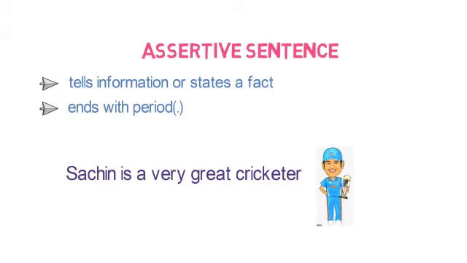Let's proceed to the next one, that is assertive to exclamatory. Assertive tells the information or says the fact and it ends with a period, that is a full stop. Sachin is a very great cricketer. So that is an assertive sentence. And now we have to change it to exclamatory. Let's see what it is.